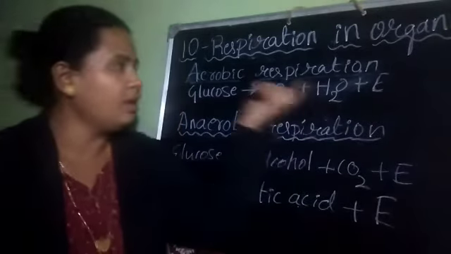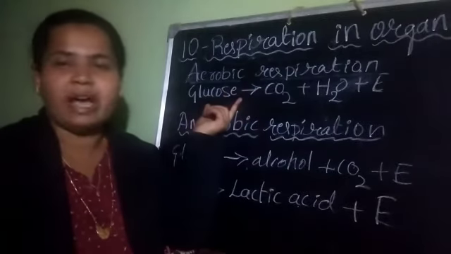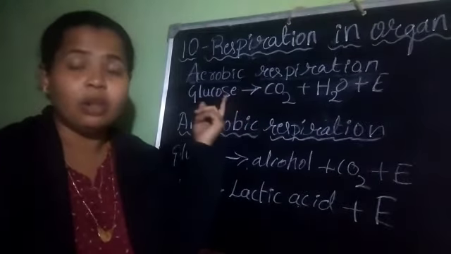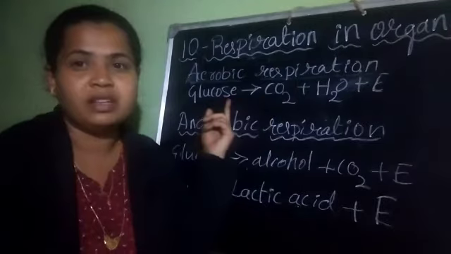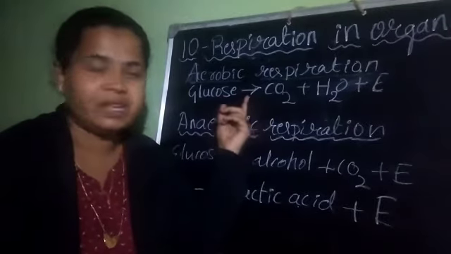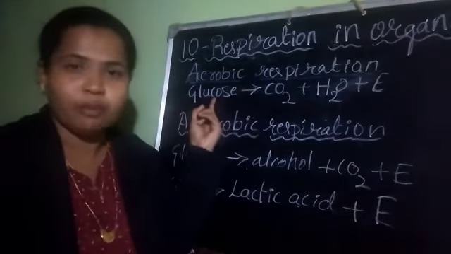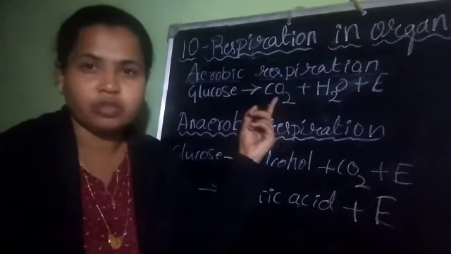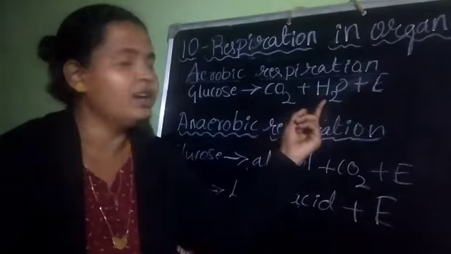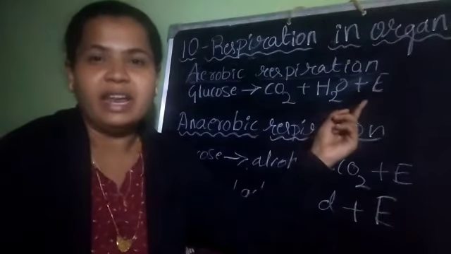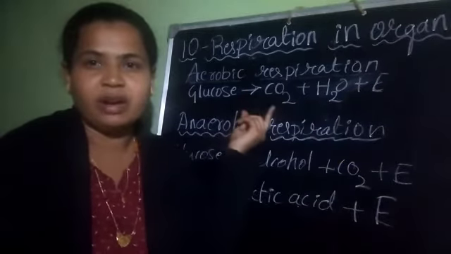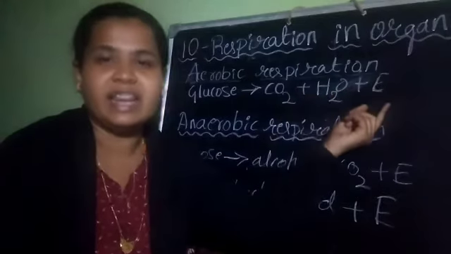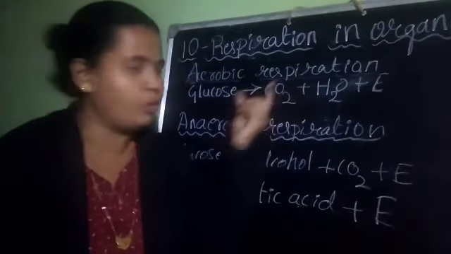Okay. In the presence of oxygen, what happens? In all the living cells, this aerobic respiration takes place. In that, glucose is a food molecule. Here glucose breaks down in the presence of oxygen to give carbon dioxide and water, and the energy is released. Carbon dioxide, water, and energy are released during this process.